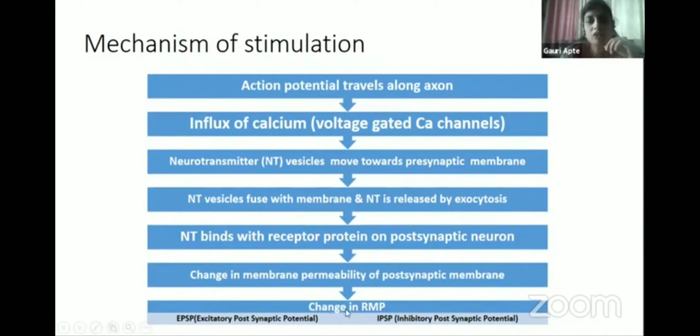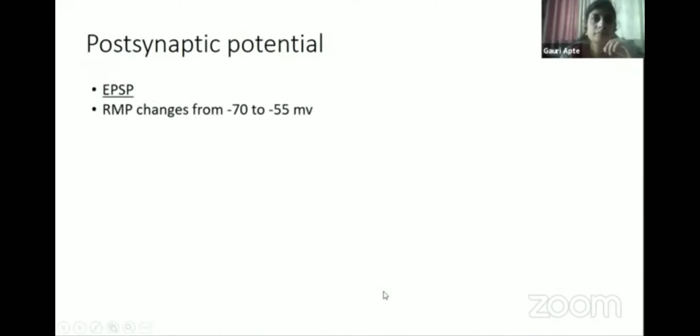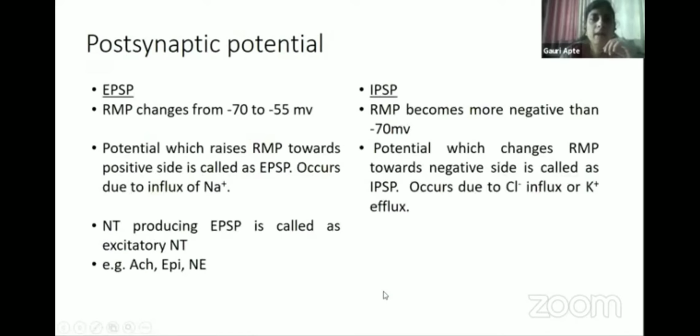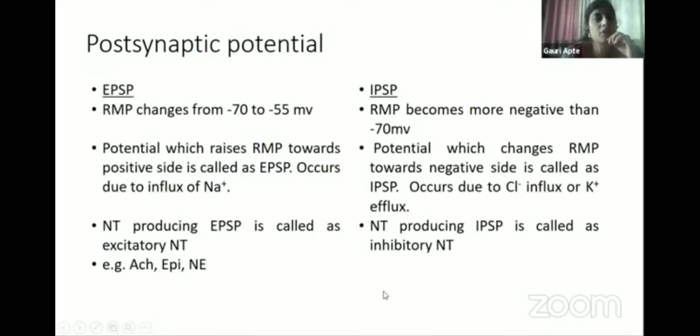Now, which side the change goes, negative or positive, is decided by the type of neurotransmitter. It could be excitation because of an excitatory neurotransmitter, so EPSP is produced, or there is inhibition and IPSP is produced. So either excitation or inhibition in the postsynaptic neuron.